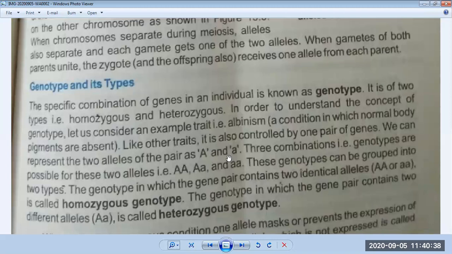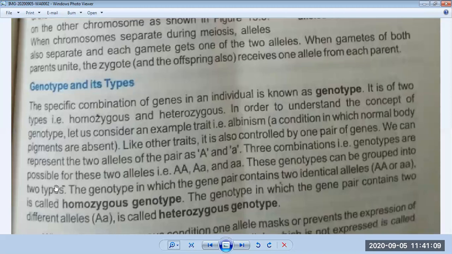Three genotype combinations are possible for these two alleles: both capital A, capital A and small a, and both small a.